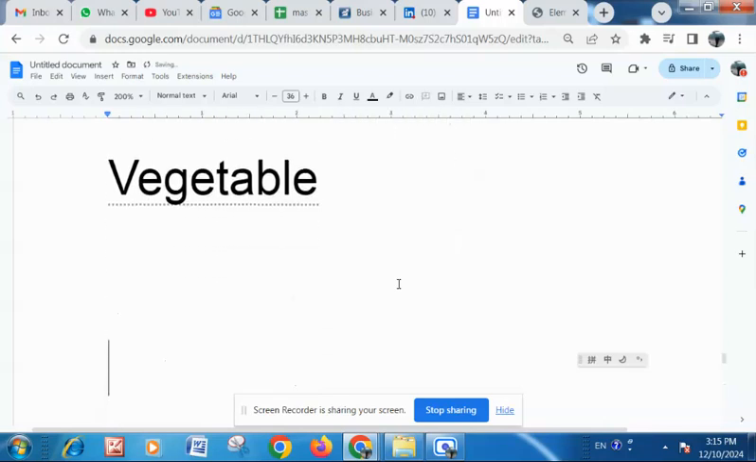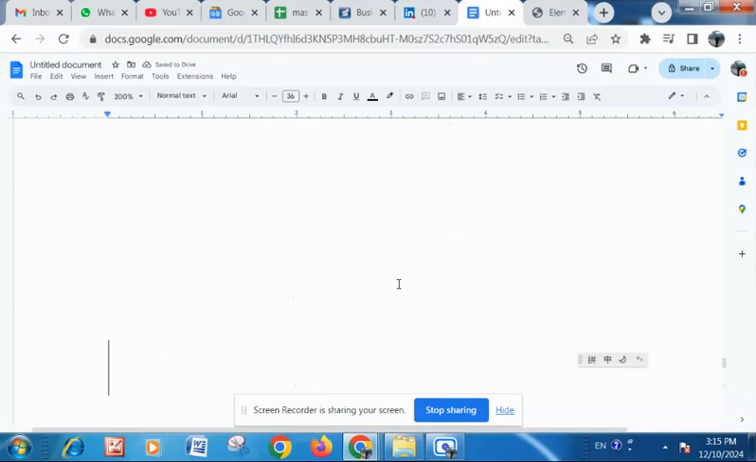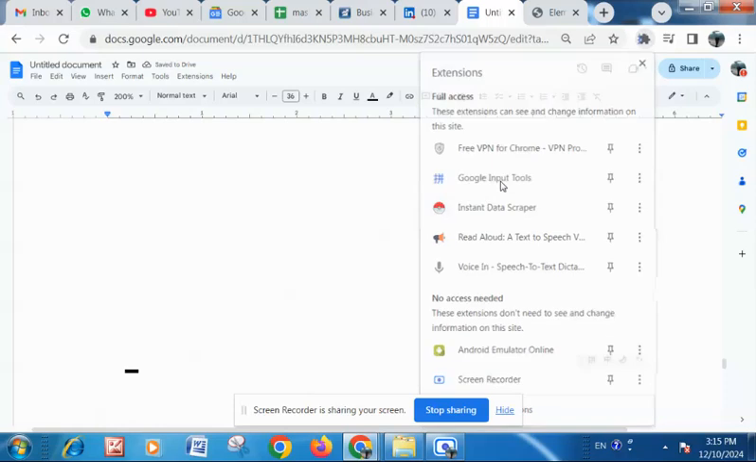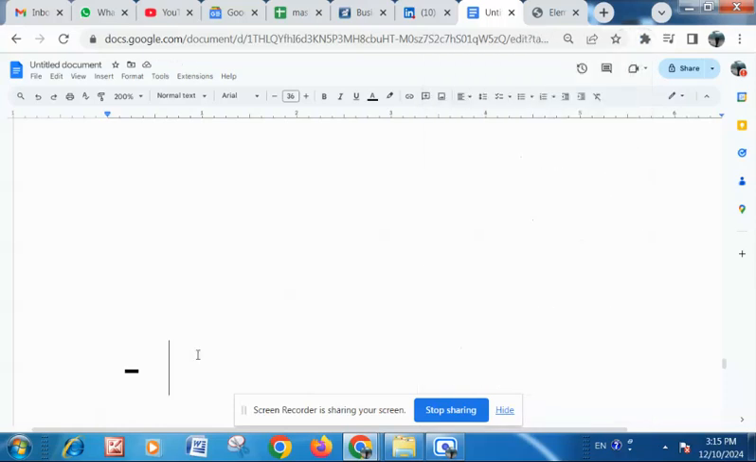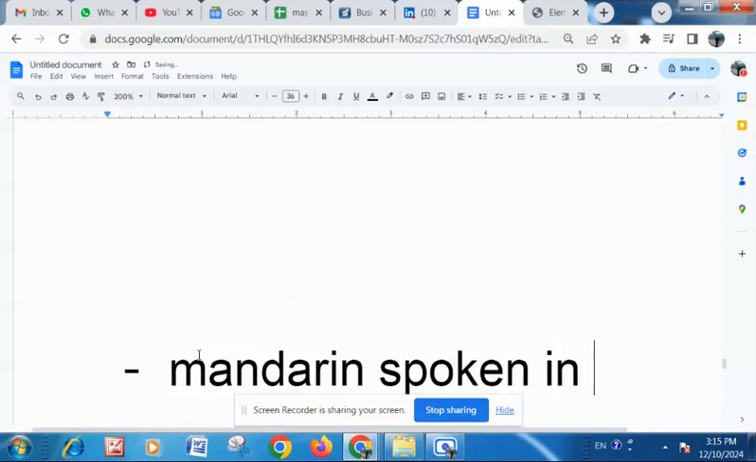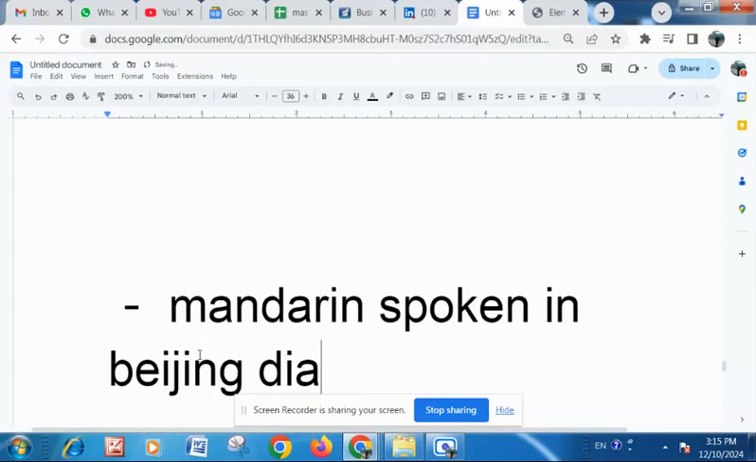Now again, the Chinese tried to find a way out of this. So they made one language compulsory for everybody to learn. They said everybody must learn Mandarin that is spoken in Beijing dialect. Mandarin also has a lot of variation, more than 100 variations. But the Mandarin that is spoken in Beijing dialect is taken as standard.